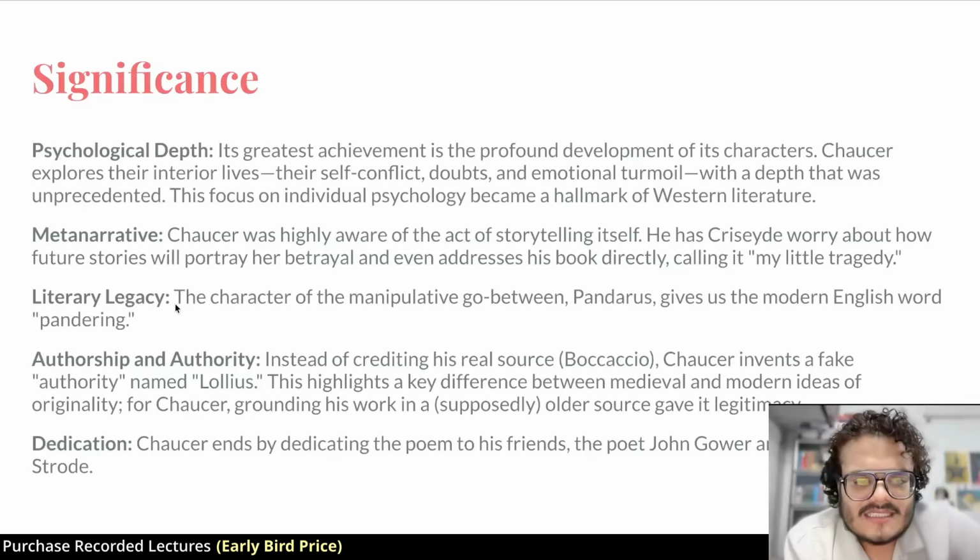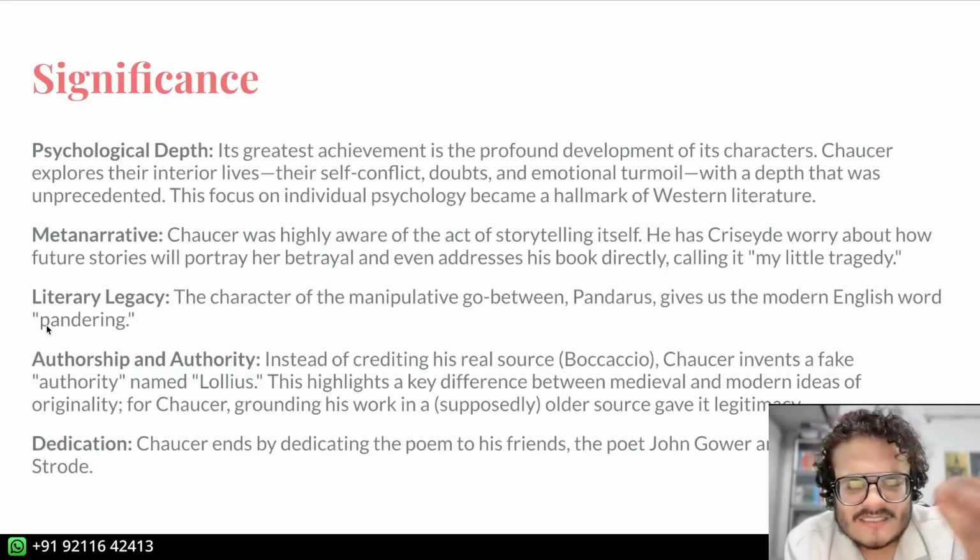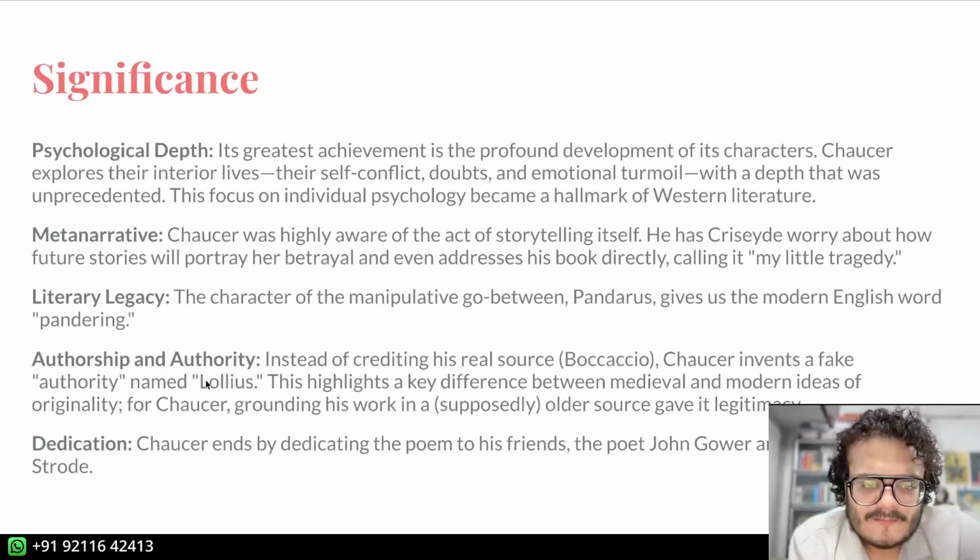Now the literary legacy, there is a lot. A character who is manipulative and is a go-between, Pandarus in the poem, gave us the English word pandering, which means to be a go-between, to keep talking to somebody, to push them to do something.